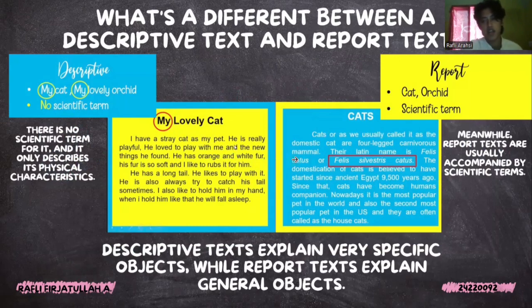Meanwhile, report text is usually accompanied by scientific terms, like Felis silvestris catus. So descriptive text explains a very specific object, while report text explains the general object.